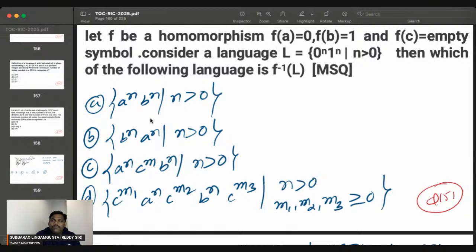Let's see how many people will give the answer for this. Remember, it is an empty string. I will also change it in my problems after the problem is over. You also change it: f of c is equal to the empty string. You may be confused, it is not pi, it is epsilon.